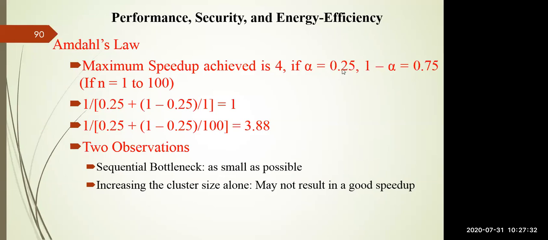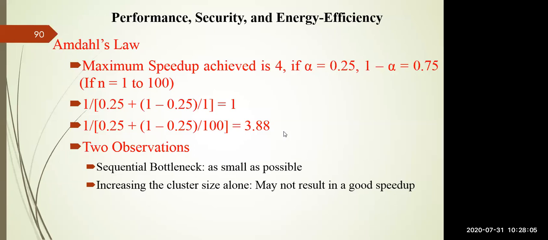Alpha value is 0.5 instead of 0.25, and 1 minus alpha is again 0.5, and n value is 100. Calculate the speedup factor using this formula. Please calculate, and after that press the poll answers. Don't arbitrarily press the options.